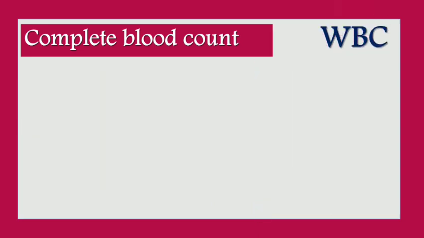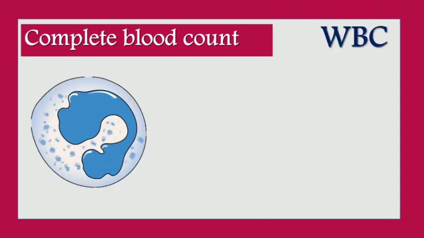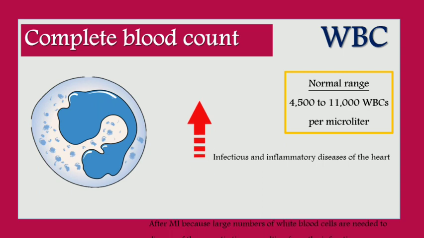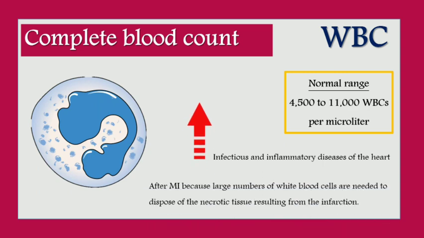The next one is white blood cell. The white blood cell normal range is 4,500 to 11,000 cells per microliter. The white blood cell count increases in infectious and inflammatory disease of the heart and after MI because a large number of white blood cells are needed to dispose of the necrotic tissue resulting from the infarction.